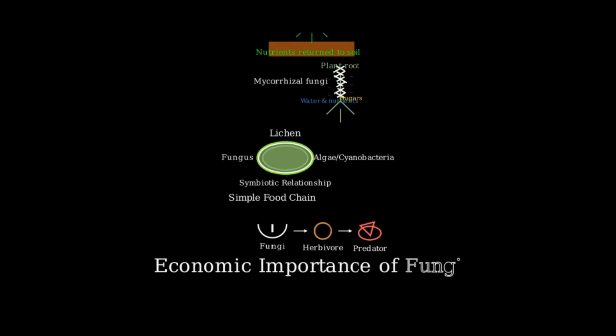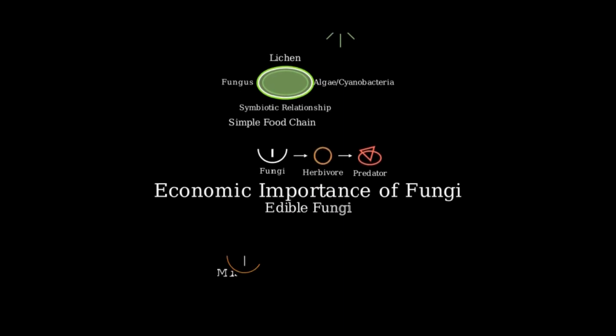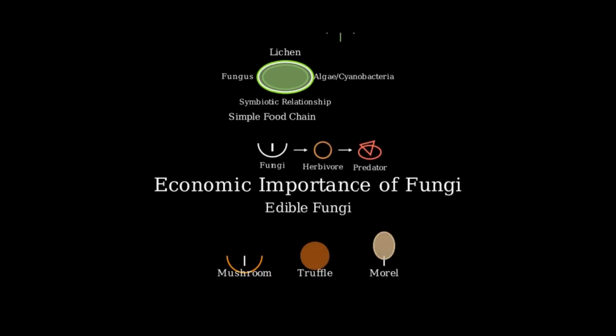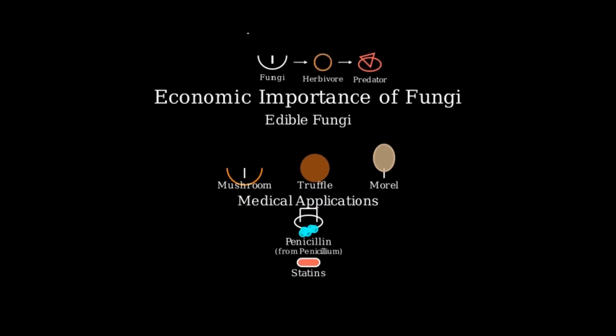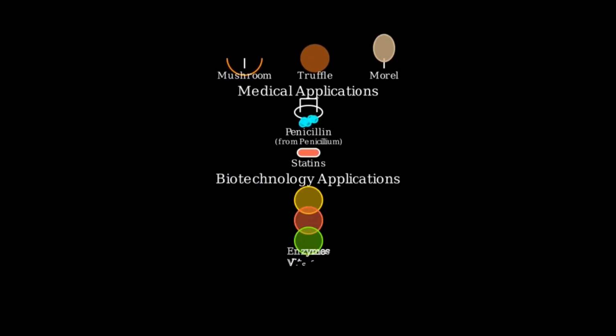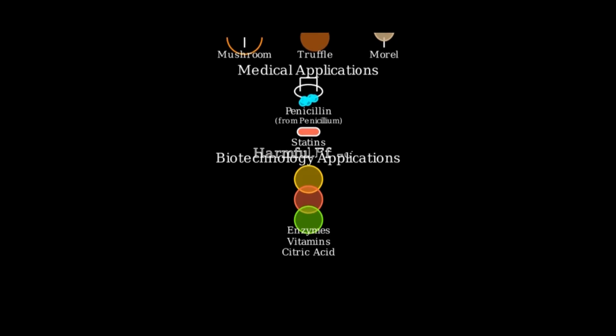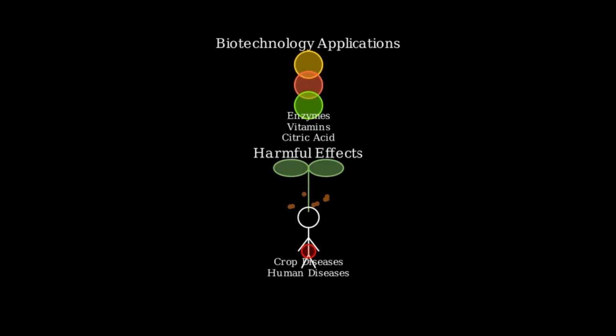Fungi also have significant economic importance. Some fungi are directly consumed as food, such as mushrooms, truffles, and morels. In medicine, fungi provide important antibiotics like penicillin, which comes from the Penicillium fungus. They also produce other medications like cyclosporin and statins. In biotechnology, fungi are used in the production of enzymes, vitamins, and citric acid. However, fungi can also cause harm. Some are plant pathogens that cause diseases in crops, leading to significant economic losses. Others can cause diseases in humans and animals.